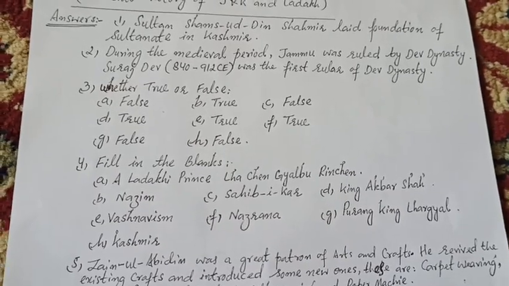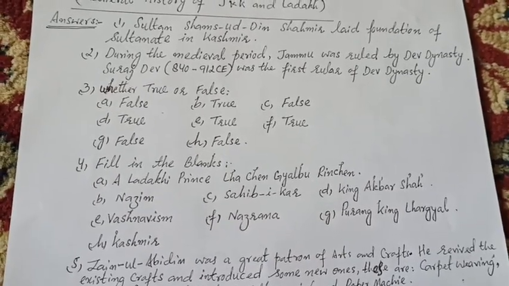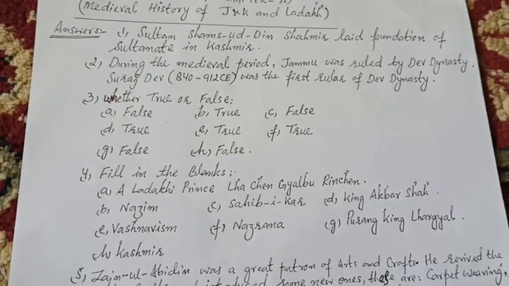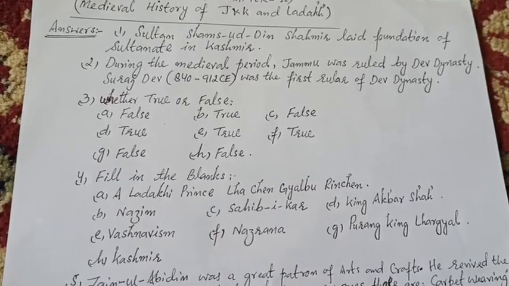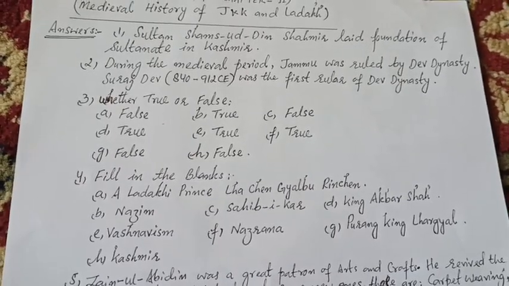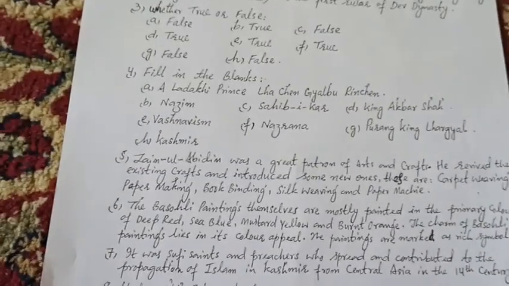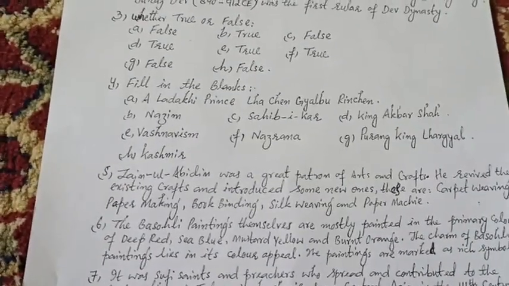G is false. Mirza Haider Daulat conquered Ladakh in the year 1546. That is false. And H, the founder of Namgyal dynasty was Trashi Namgyal. That is false.